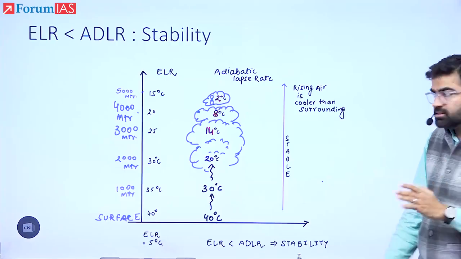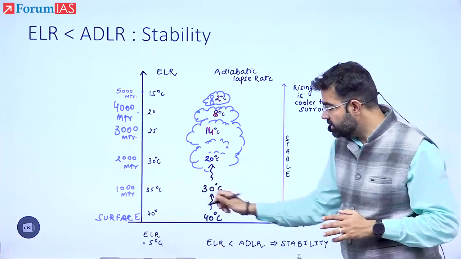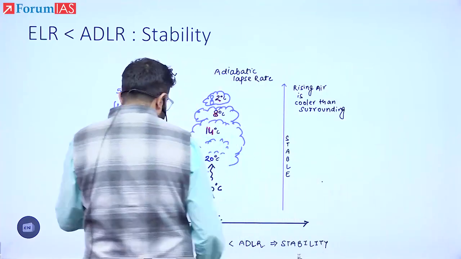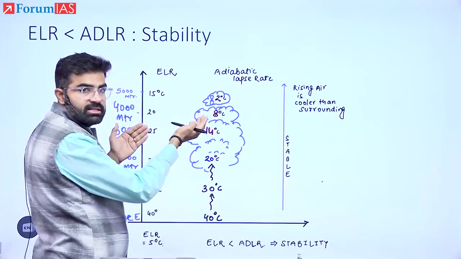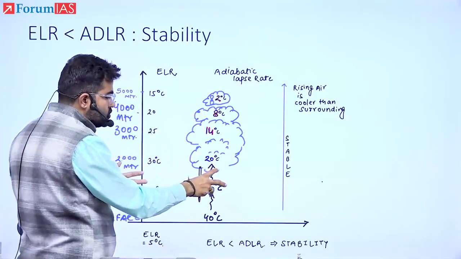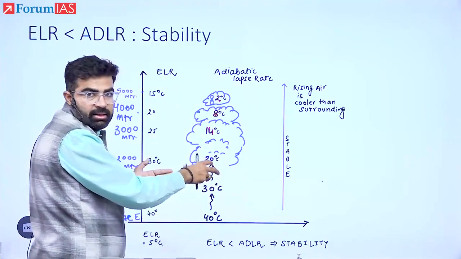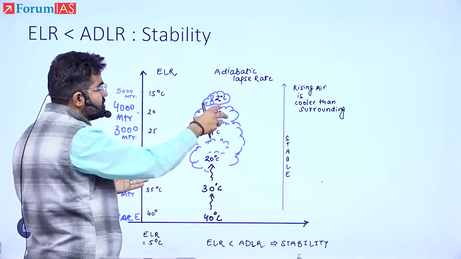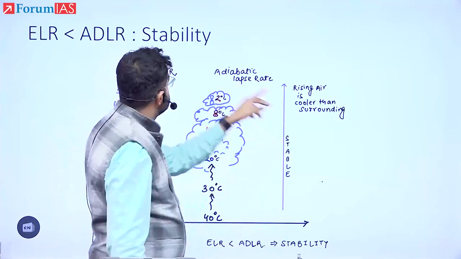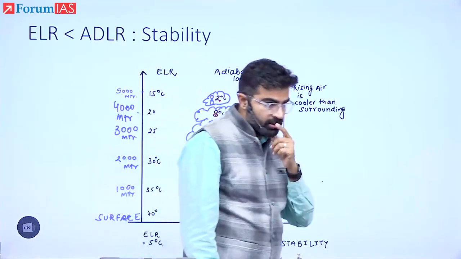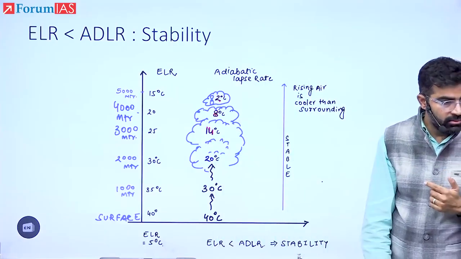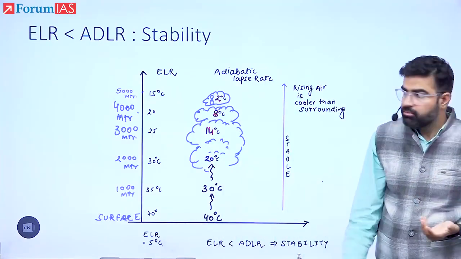Everyone? You just have to set up the temperatures here and see which is warmer. The warmer one will rise. बस इतना समझना है. If the air pocket is warmer than the surrounding, it will go up. If it is not, then it will remain stable. ठीक है? So at every elevation, it is stable. That is the reason we will say that it is stable. हाँ वही तो. It is not rising. Yes. Therefore, it is stable.